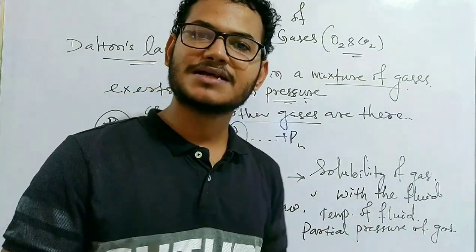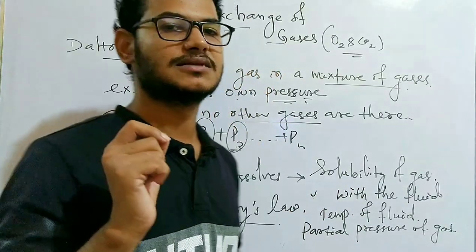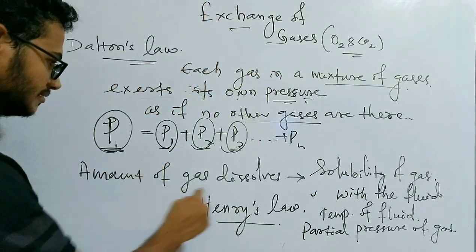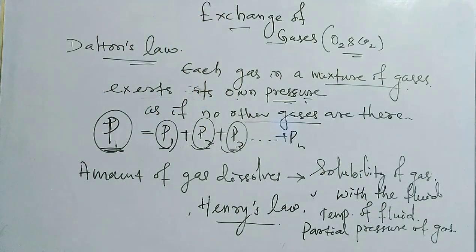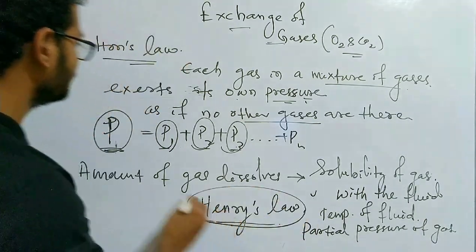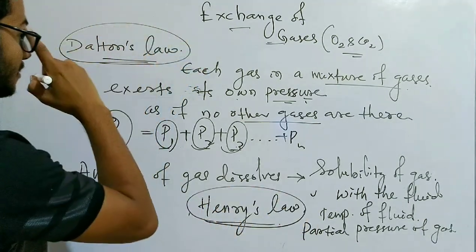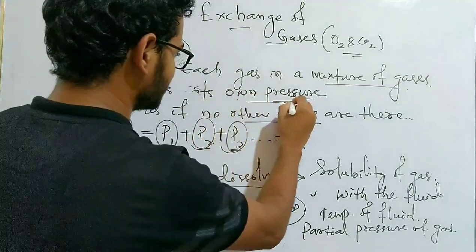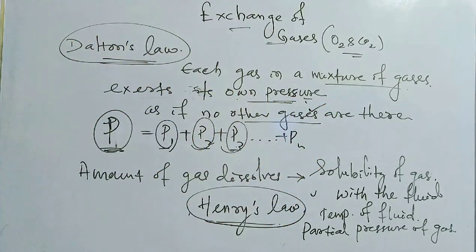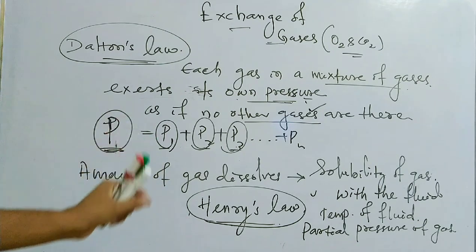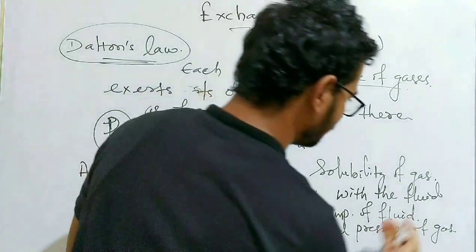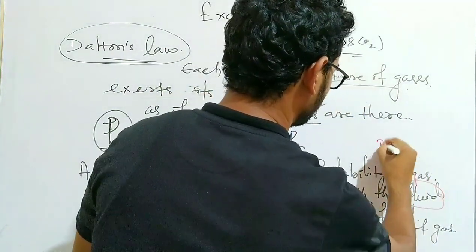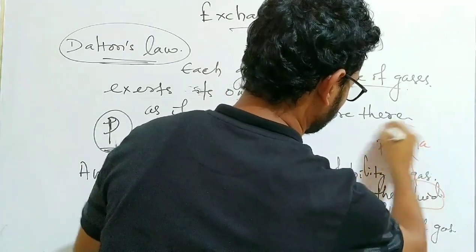If the partial pressure of the gas is less, then the chance of the gas dissolving into the fluid is less. So this is Henry's law, and Dalton's law says the pressure of a gas is independent of the other gases in the mixture. So the concentration of gas dissolved in a fluid such as plasma, here the fluid is the plasma of blood.